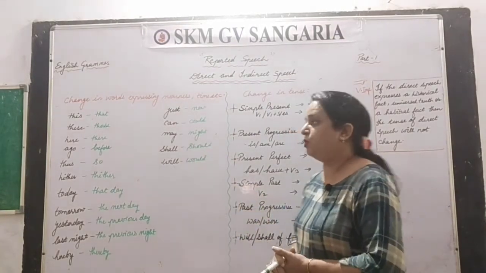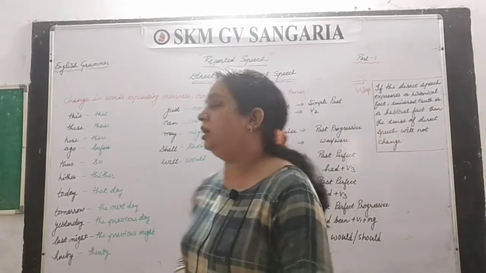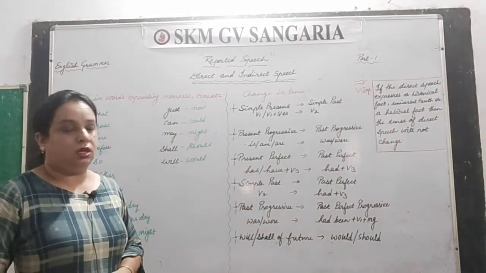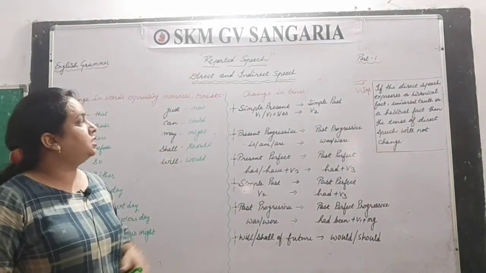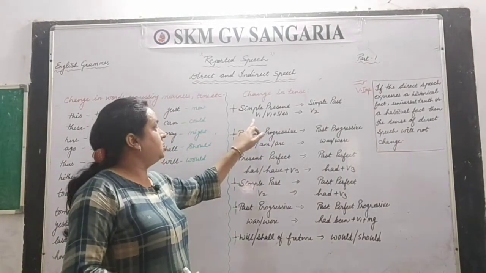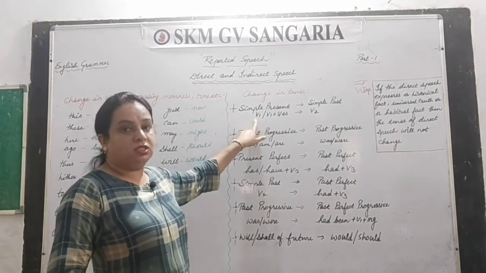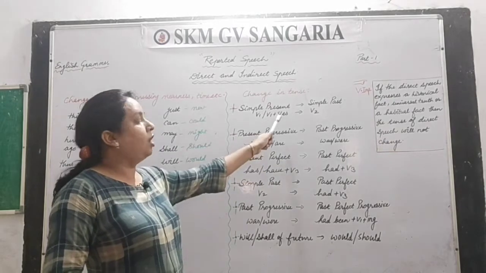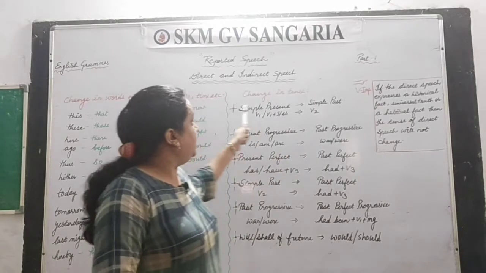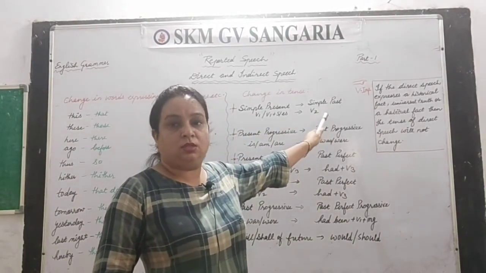This is a very important point, and you have to take a screenshot of this and note it down in your notebooks, right? Next we have to see how to change the tense. Clear? So how to change the tense? Simple present tense means if in the direct speech, verb first or verb first plus s or es is given, that changes into verb second, means simple present tense changes into simple past, right?